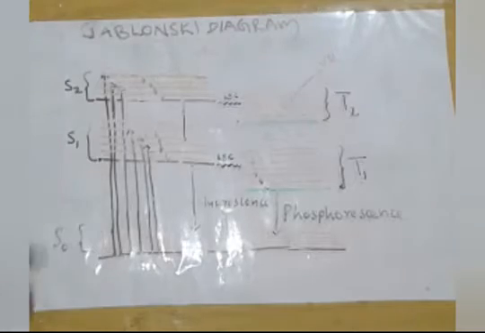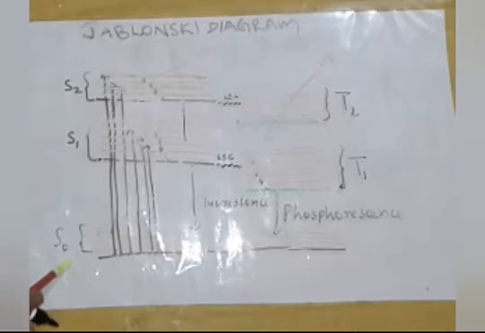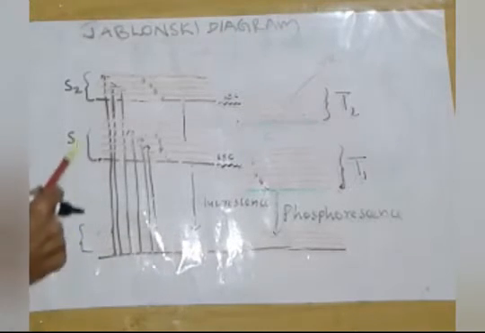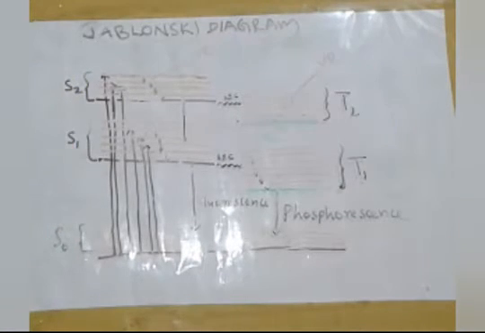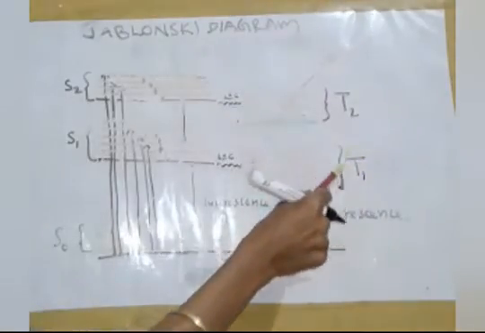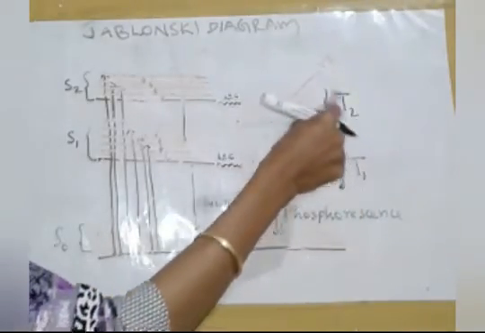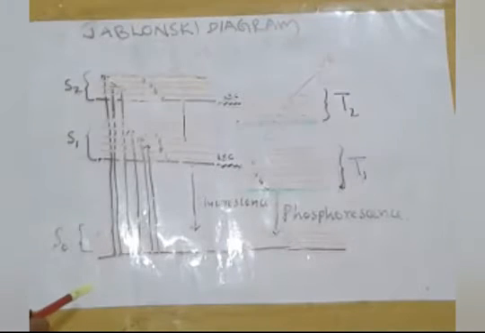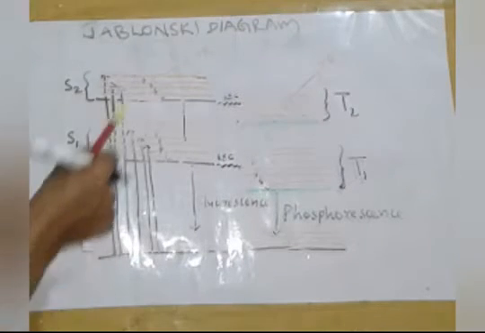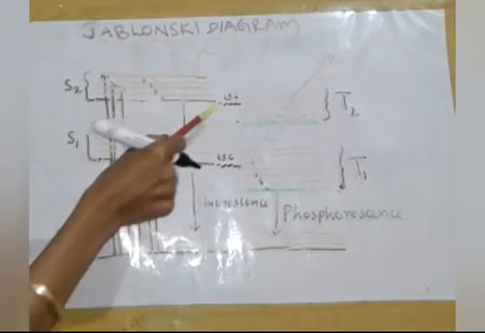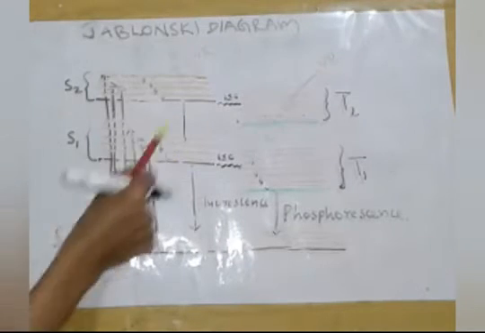First, this represents a simple Jablonski diagram. Here, this is S0, that is the singlet ground state. This is the first singlet excited state, and this is the second singlet excited state of the molecule. This is the first triplet excited state, and this is the second triplet excited state. First, we are going to explain the non-radiative transitions: vibrational relaxation, intersystem crossing, and internal conversion.